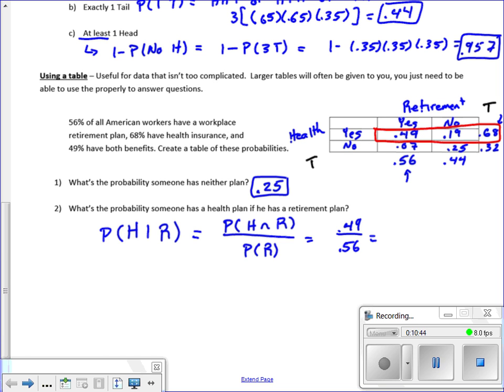And as you can see, out of the people that have retirement, most of them do have health benefits, so this should be a pretty large number, and sure enough, it's about 87.5% of those with a retirement plan also have health benefits. All right, so that's just a matter of plug into the formula and go.